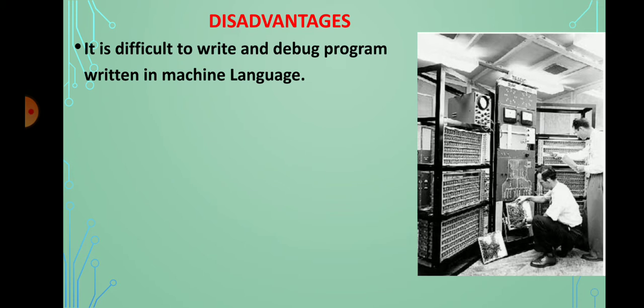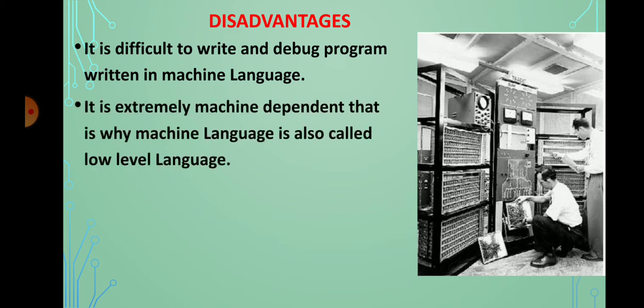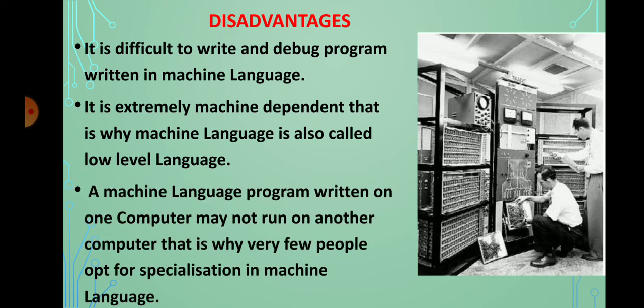Debug means finding errors and correcting them. Second, it is extremely machine dependent. That is why machine language is also called low level language. A machine language program written on one computer may not run on another computer. That is why very few people opt for specialization in machine language.